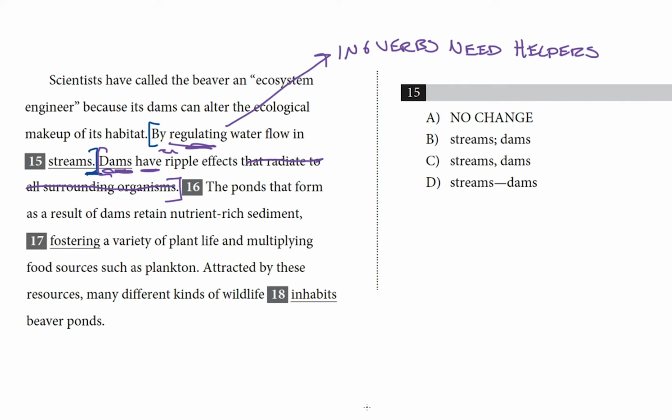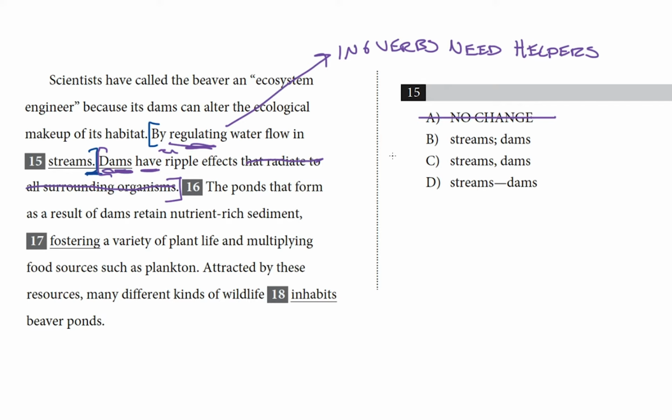So now we are looking for a choice that will correct the error created in the original, the error that results in our sentence fragment. We have an introductory phrase and an independent clause, and the question asks us to find the right punctuation to connect them. Certain punctuation marks can only follow an independent clause, and we've established that by regulating water flow in streams isn't an independent clause. So let's look at our choices and see what we've got. Choice A is no change, and we know that's no good because that's how we established that there's a sentence fragment here. Choice B has a semicolon, and semicolons can only connect two independent clauses. So that repeats the error by again creating a sentence fragment.